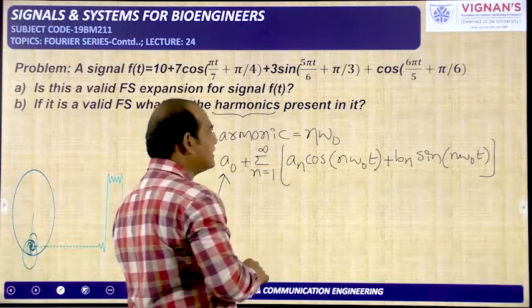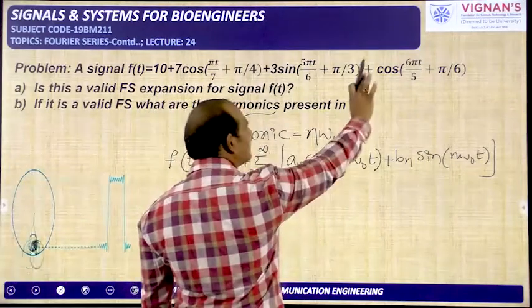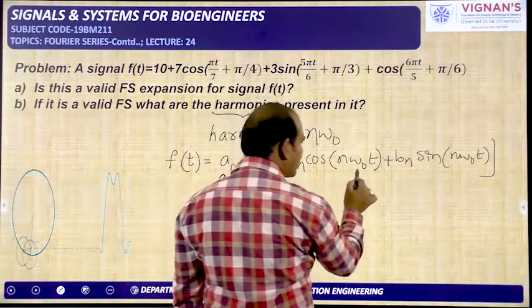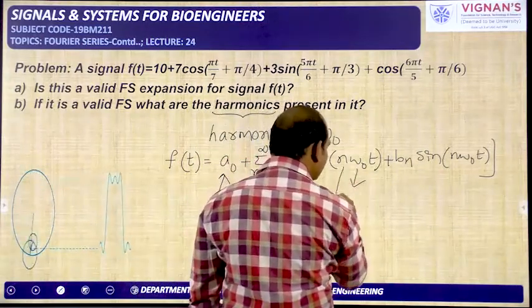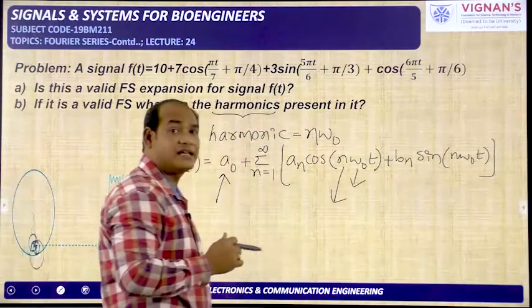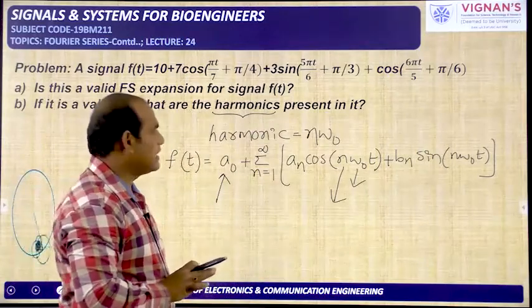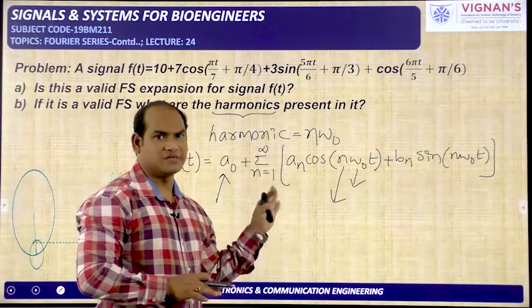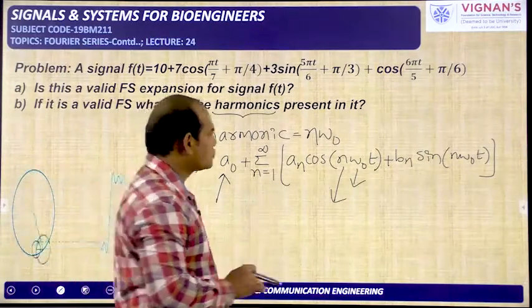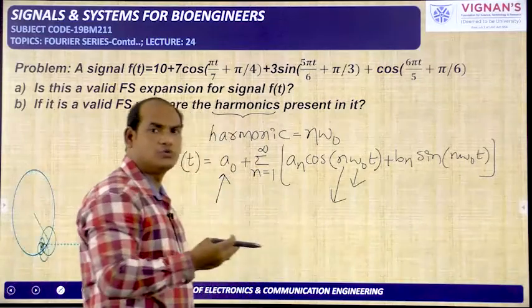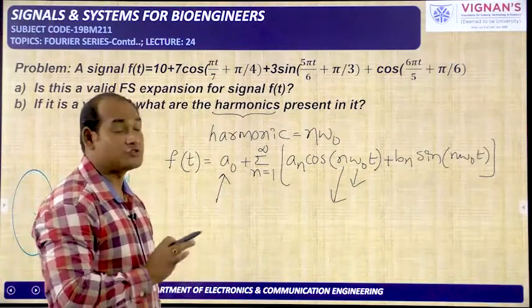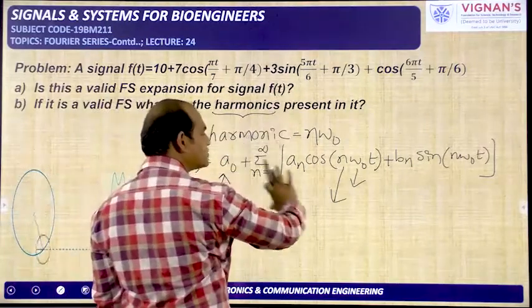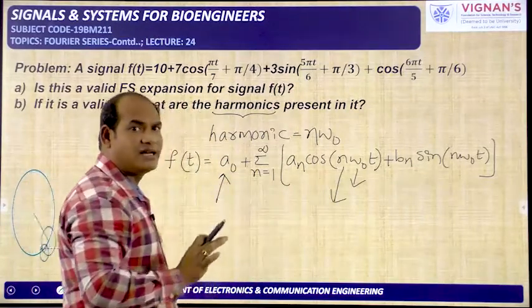So what is required in order to say this is a Fourier series expansion? The frequencies should be integer multiples of omega naught. n takes integer values only, and in the trigonometric Fourier series it has to be positive integers only. So the n value should be 1, 2, 3, like that only. It should not take non-integer values. If the given expression follows these rules, then we can tell that it is a valid Fourier series.